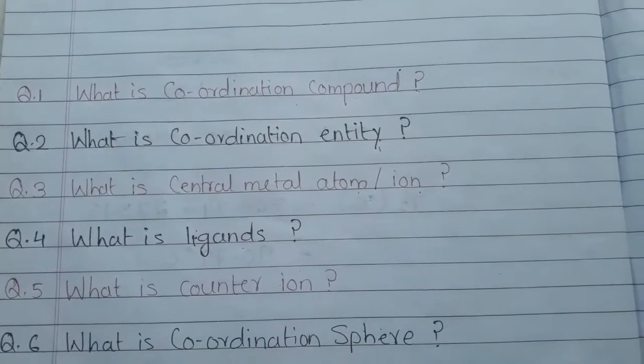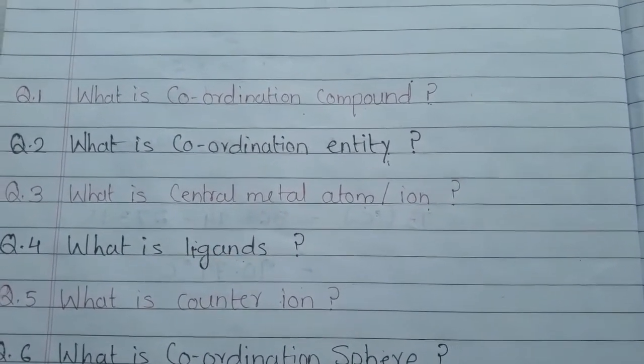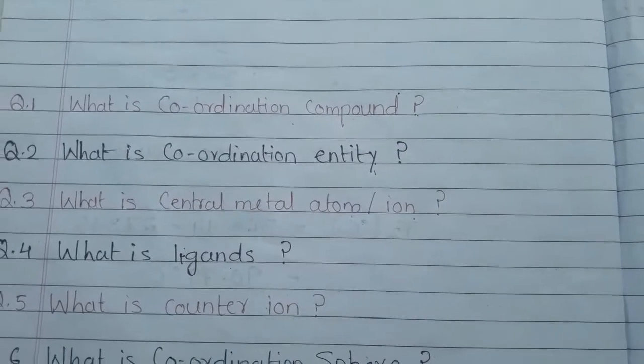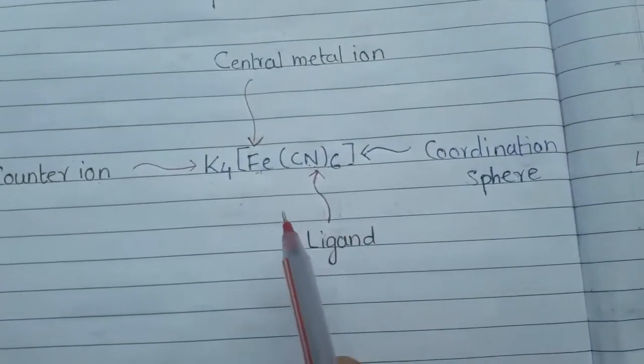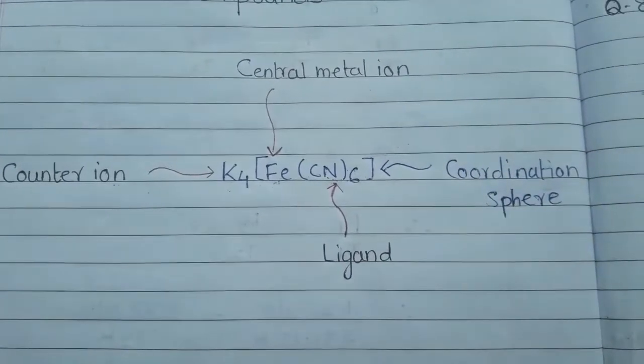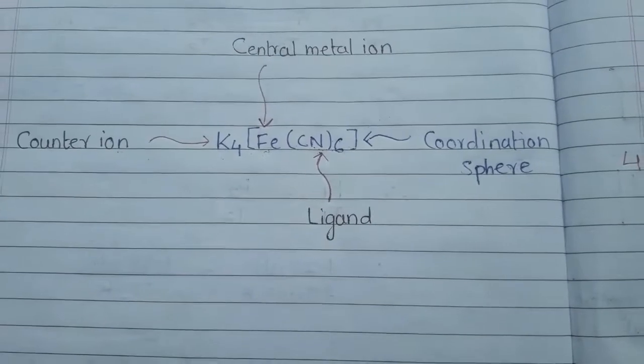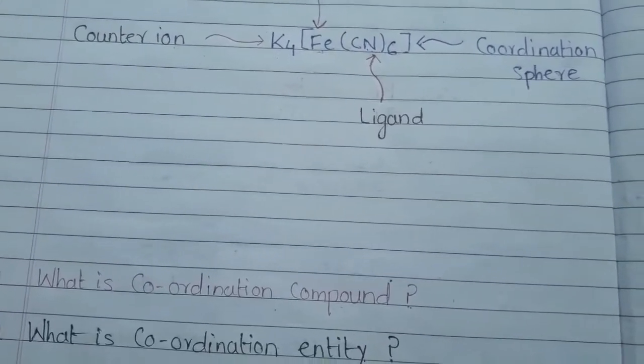So for making you understand all these questions, I am going to take an example of one coordination compound, which is nothing but K4[Fe(CN)6]. Alright, so with the help of this coordination compound, we will understand all these questions. So let's begin with the first question.